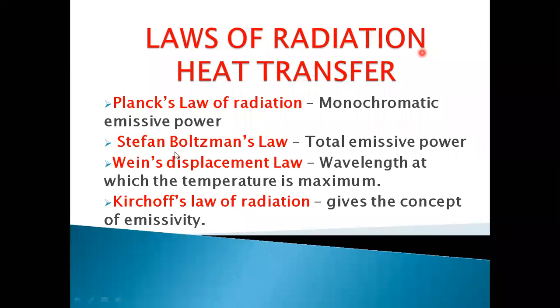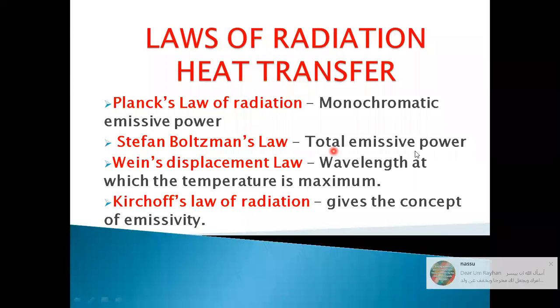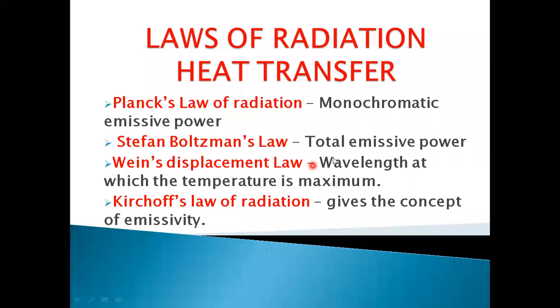Right. So now you have Stefan-Boltzmann law, which deals with the total emissive power. That means you are getting the radiation from different wavelengths. If I take into account the total emission, that's called as total emissive power. Then Wien's displacement law, the law which tells us what is lambda max, the wavelength at which the maximum radiation is available, and what is the temperature at that particular wavelength. And we have solved two or three problems based upon these three laws.